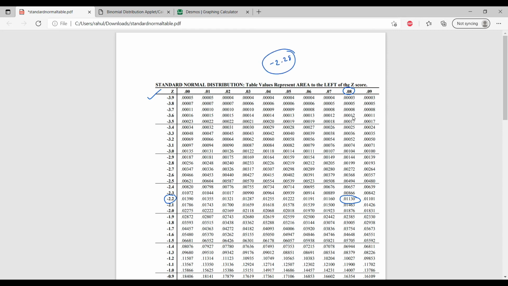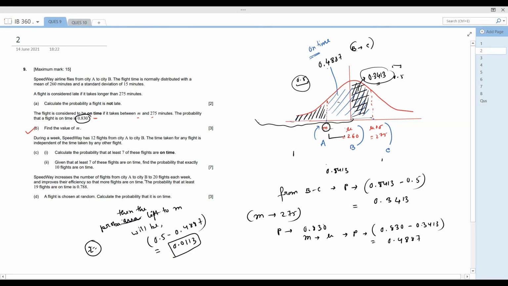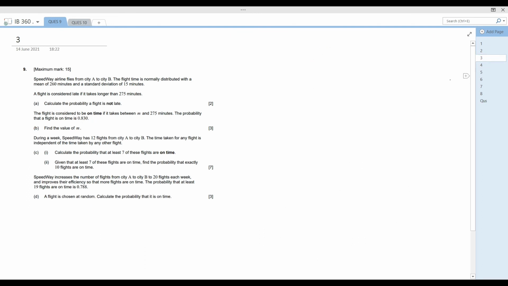So I'm taking a new page. The value of Z is minus 2.28 from the graph, and the formula of Z is x minus mu divided by sigma. So minus 2.28 equals x minus 260 divided by 15.